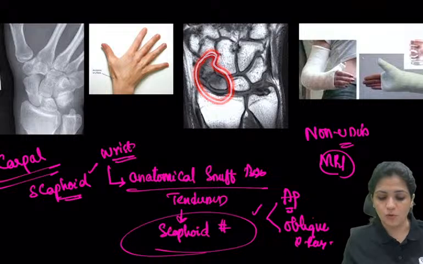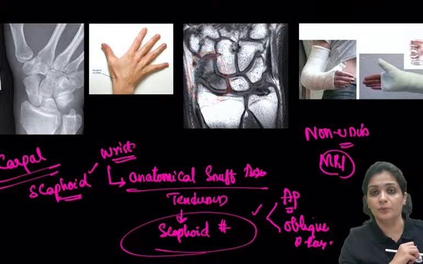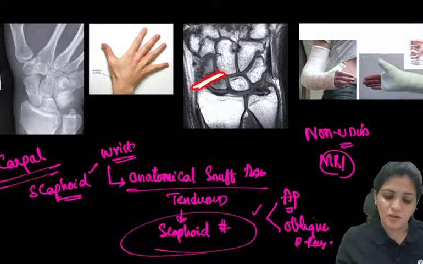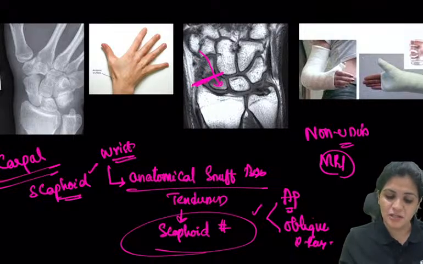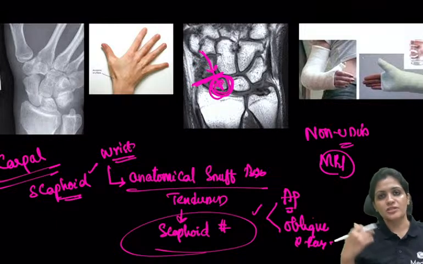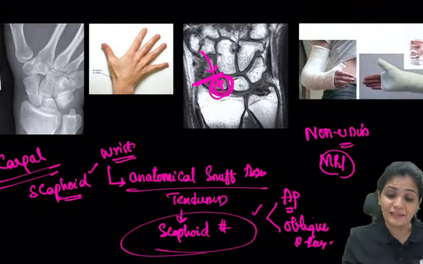And you can see the bone has been necrosed. So this is the non-union, especially in the neck, because the blood supply is from distal to proximal like this. So here, whenever there is a displaced fracture, the distal to proximal blood supply is restricted, and now this part goes across.